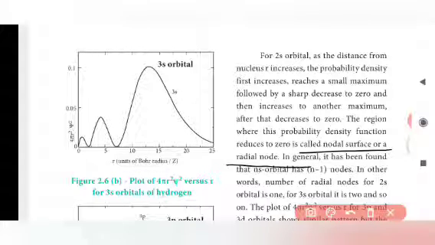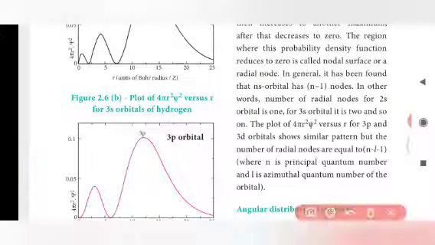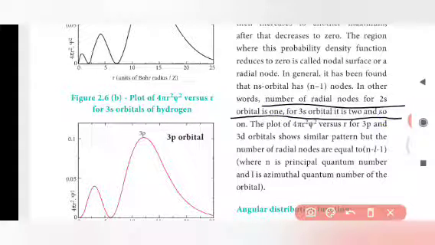It is nothing but the gap between the nucleus and the energy level. This gap is called a node. In other words, the number of radial nodes for the 2s orbital is 1, and for the 3s orbital is 2, and so on. It will be asked in a 2 mark or 1 mark question.